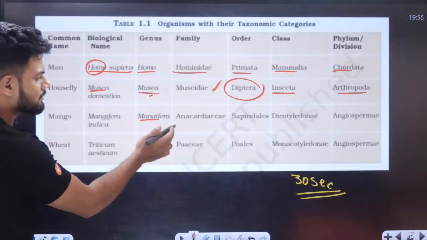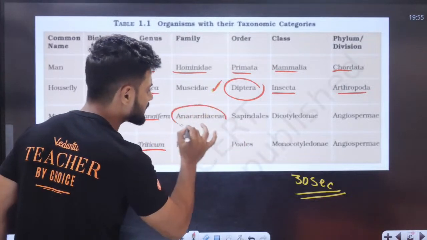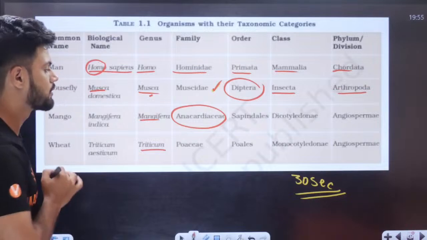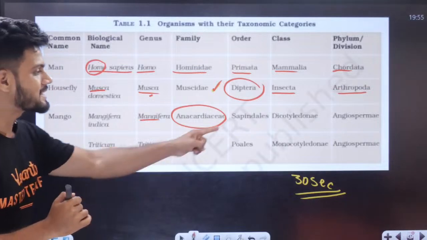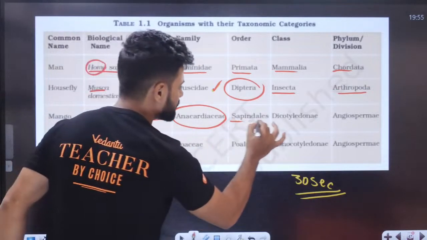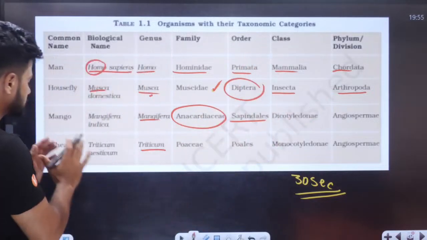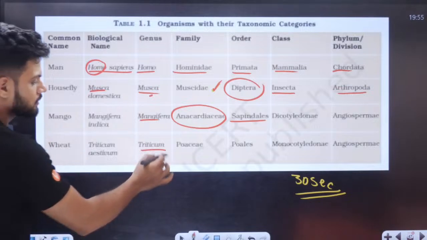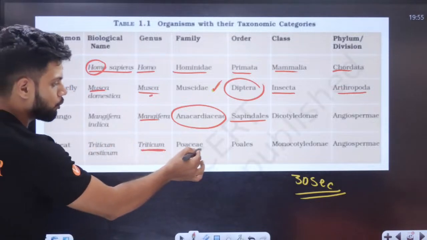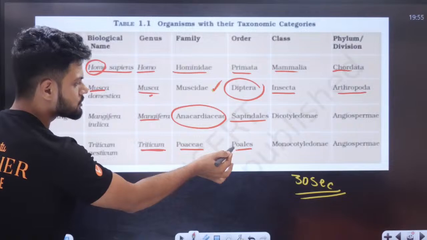Mango, Mangifera. This one you have to remember, students. Anacardiaceae, that is your family. Sapindales, order of your mango. Class Dicotyledonae, Angiosperm. Wheat, Triticum aestivum. Triticum, same thing. Poaceae, Poales. See, same to same.